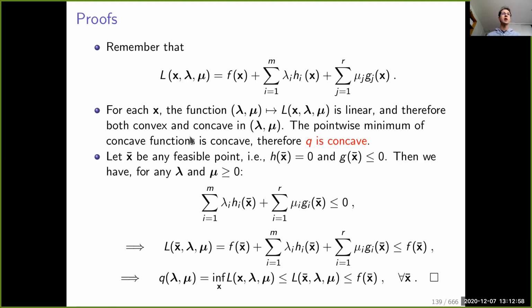And what are the concave functions? They come from the linearity of the Lagrangian with respect to the dual variable, because a linear function is both concave and convex. Therefore, the dual function is concave. So if you are not convinced, that's also something we can do during the interactive session. We can also give an example.